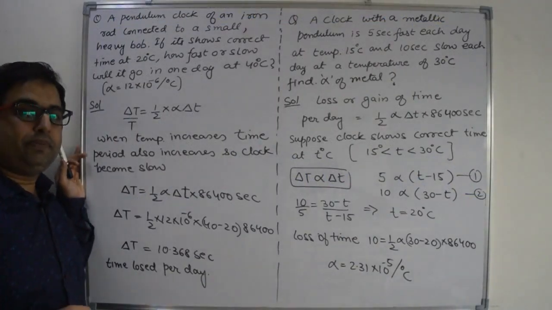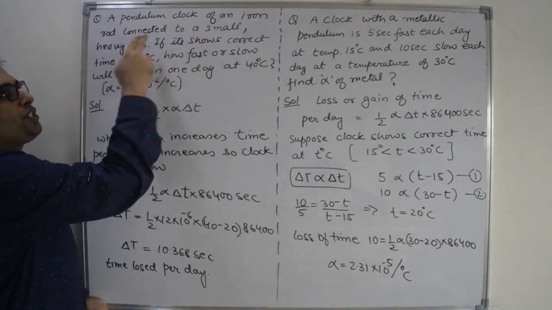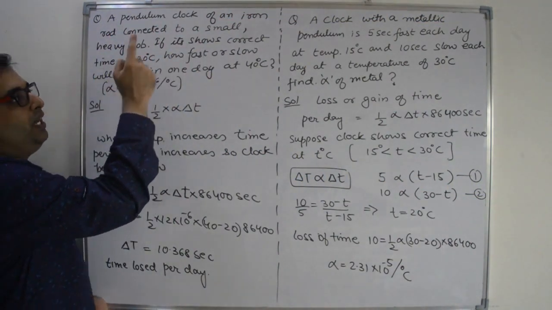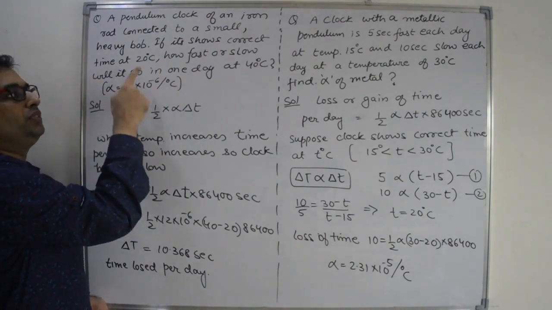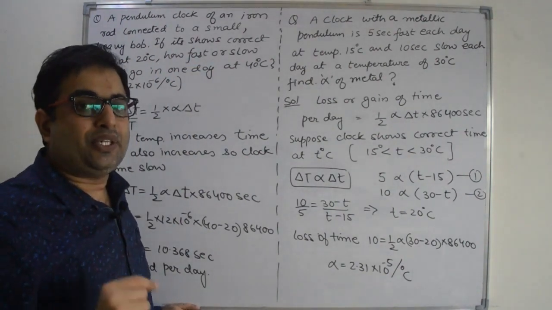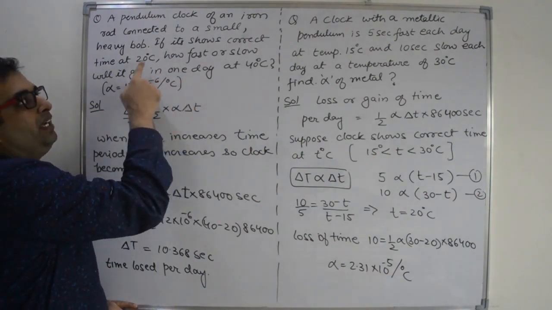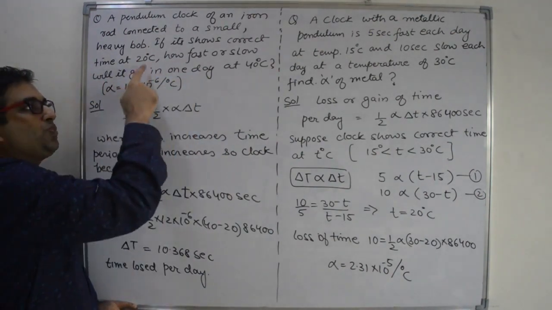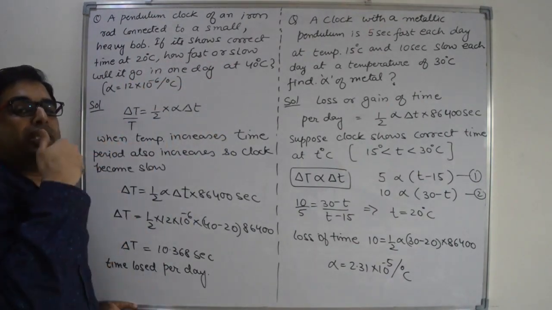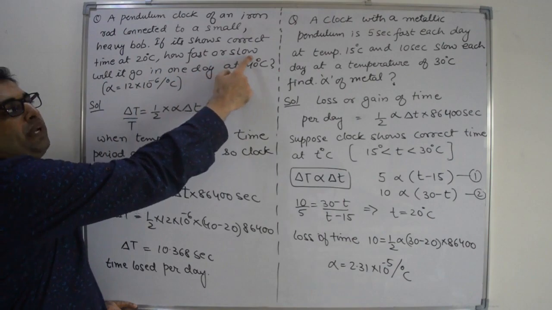Let us see some numericals based on pendulum clock. A pendulum clock has an iron rod connected to a small heavy bob, and it is showing correct reading at 20 degrees Celsius. How fast or slow will it go in one day at 40 degrees Celsius? It is showing correct reading at 20 degrees Celsius, but we have to find the change in time per day at 40 degrees Celsius. As we increase the temperature, the time period will increase and the clock will take more time to oscillate, so the clock becomes slow.